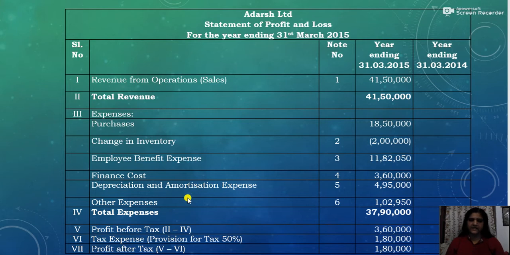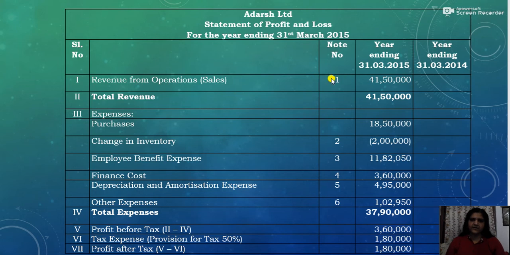Then once we deduct the extraordinary items, we will get profit before tax. Then again we will be deducting the tax expense, then we will get profit after tax. So that is the format. Now here there are no exceptional and extraordinary items, so we can take tax expense only. So we'll begin with the revenue from operation, that is sales.